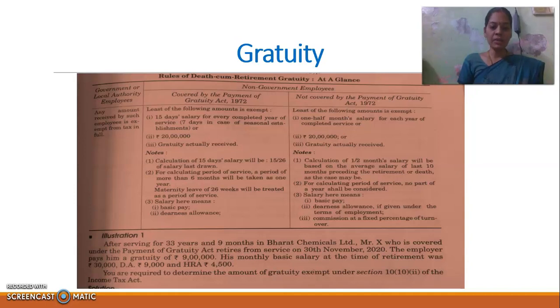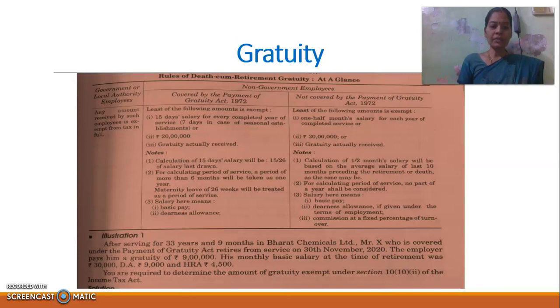First, under gratuity, we can divide the employee into government employee and non-government employee. In case of a government employee, the amount received as gratuity is fully exempt from tax. In case of a non-government employee, we can further divide into two categories: the payment is covered under the Payment of Gratuity Act 1972, and not covered by the Payment of Gratuity Act 1972.